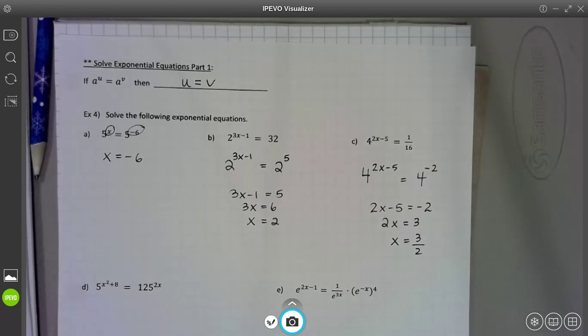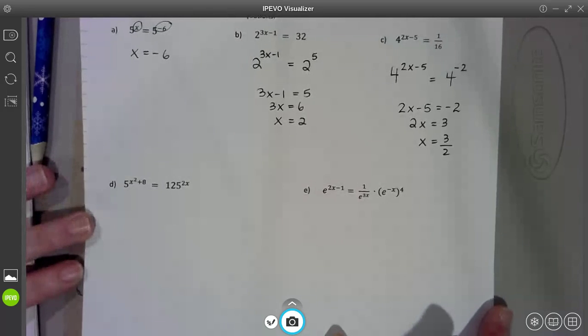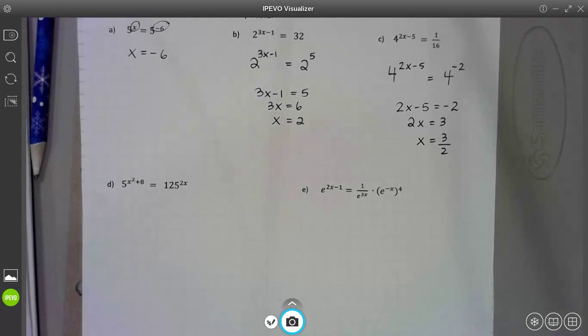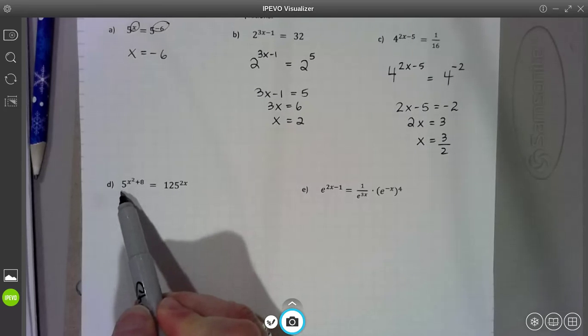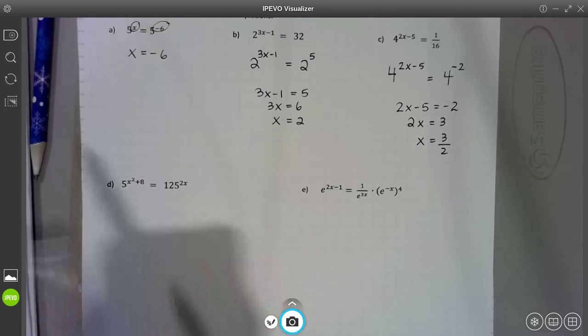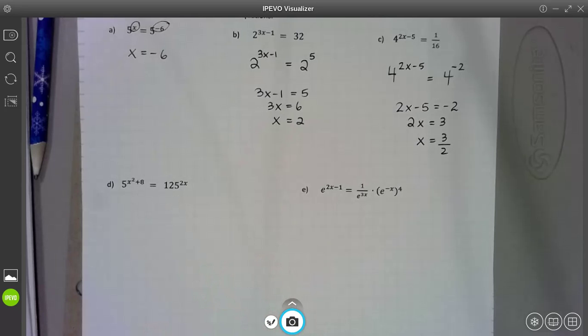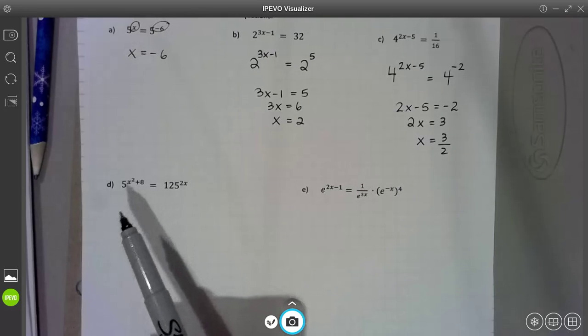Everybody okay? Everybody's good? All right, couple more. Let's say we were asked to solve this exponential equation. Same thing, 5 to the x squared plus 8 equals 125 to the 2x. I right away see the 5. Now, guys, every now and again, you might have to rewrite both bases. Like if this was a 4, and let's say this was an 8. Well, I can't rewrite a 4 and an 8 as the same base. But a 4 and an 8 can both be written as a base 2. 2 squared, 2 to the 3rd. So sometimes you might have to change both of them into a base they become, but they don't pop up all too often.